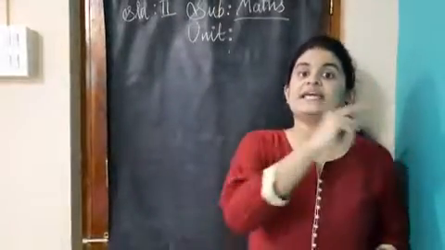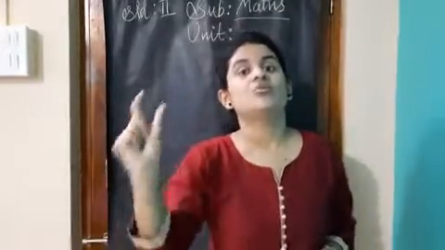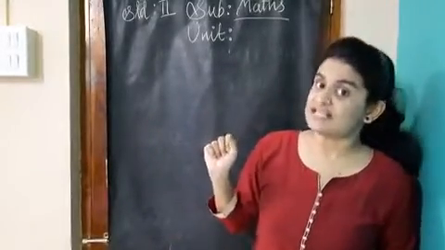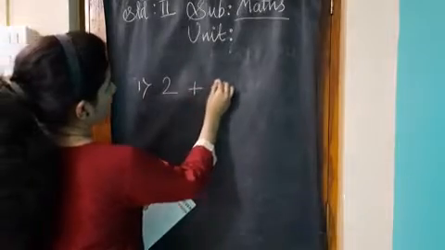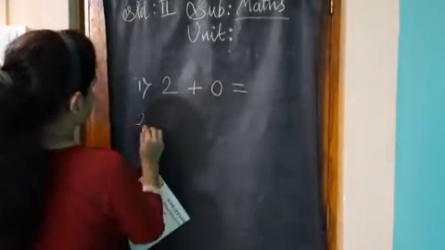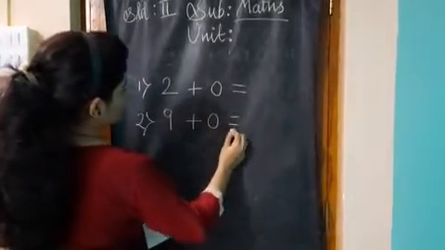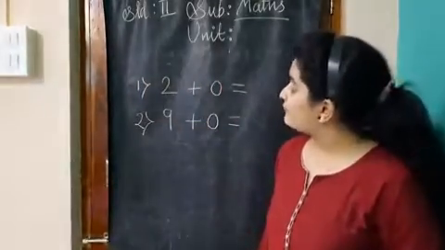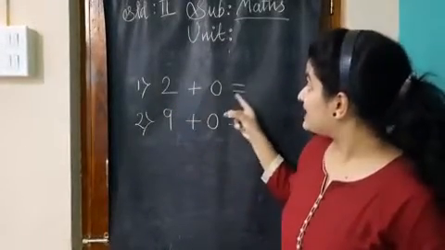So students, in the last video, we saw whenever we add one number with 0, the answer will be the number itself. So let us see one example of that. As you can see on the blackboard, here I have written two examples. That is 2 plus 0 is equal to.